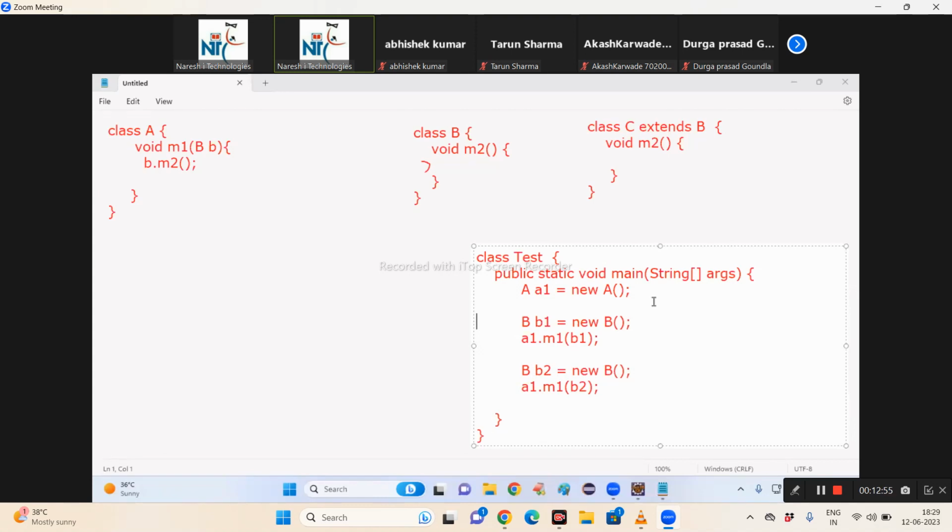Dynamic. Why? Because the M1 method calls the M2 method with any particular object? No. It's not called with any particular object. So it is always what now? Dynamic. Whichever object you pass, the M2 method is executing for that object. In future, if I get a C object, can I create a C object? C1 equal to new C. And then A1 dot M1 of C1, right?